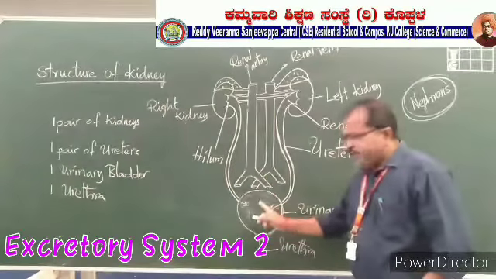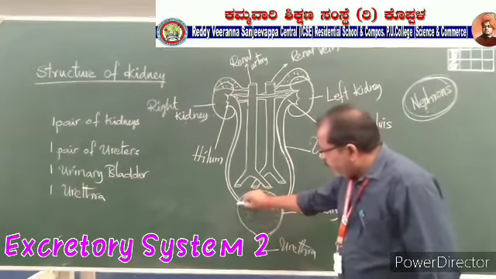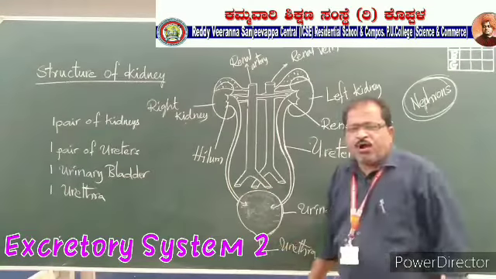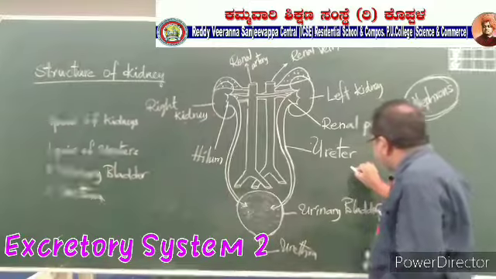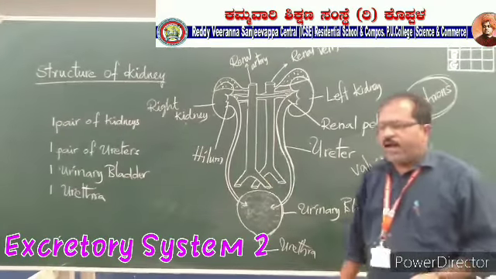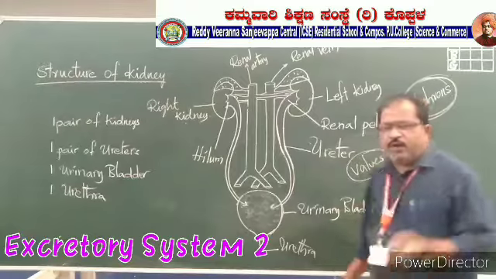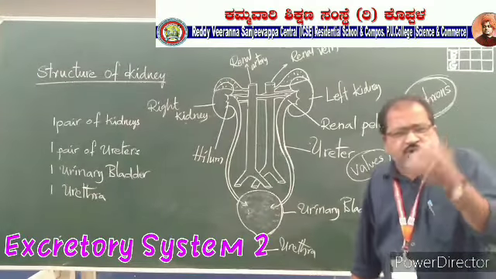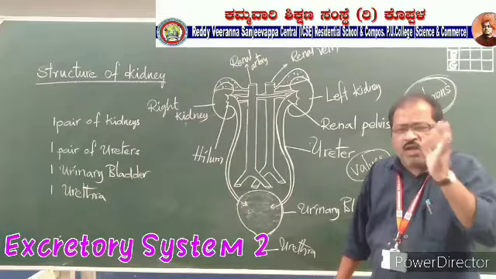Here the walls of the urinary bladder act as valves, and we have already learnt about valves in the circulatory system. What is the meaning of valve?